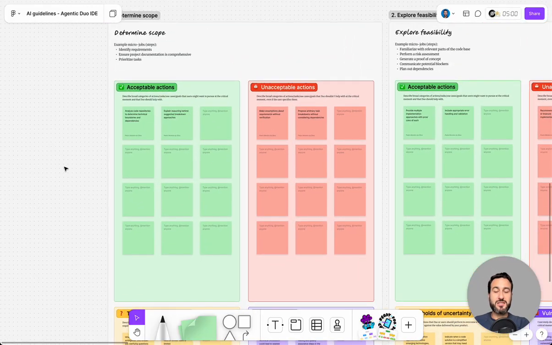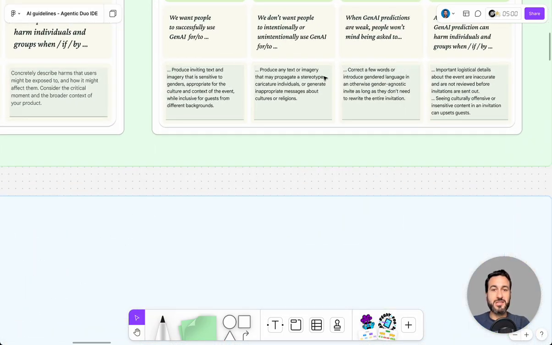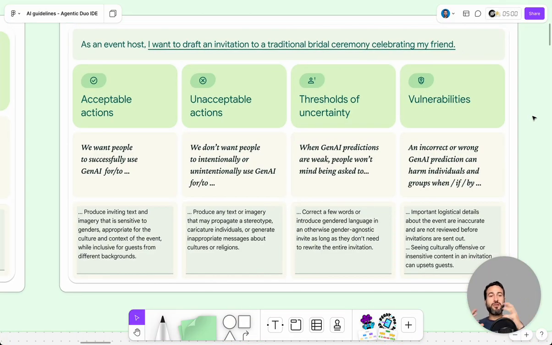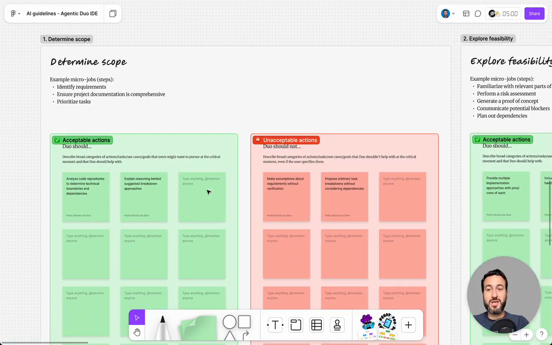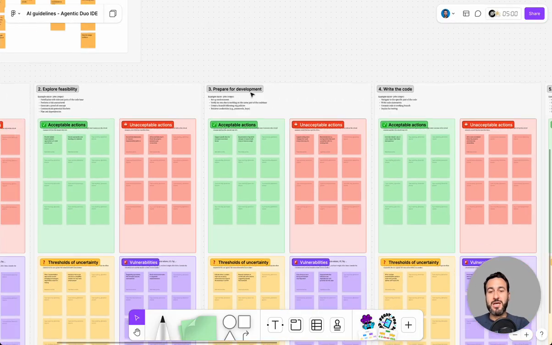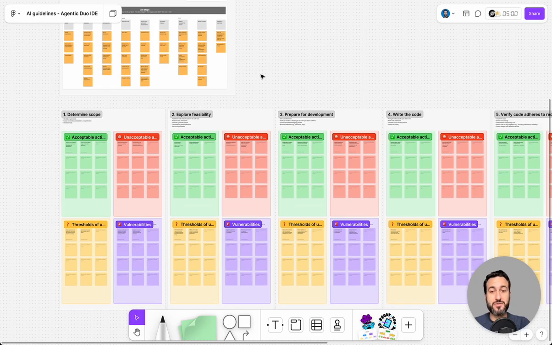The goal of this, as I said, is to get cards similar to what we see here in this example from the Google team, where we can share this across the team and align on what should be expected, what we should be building towards for these moments: to determine scope, to explore feasibility, to prepare for development, and all of these steps that people will try to ask Duo for help with in the IDE, so that we can then extract requirements for UX, for data, for machine learning, for any other kind of task that we need to develop the system.